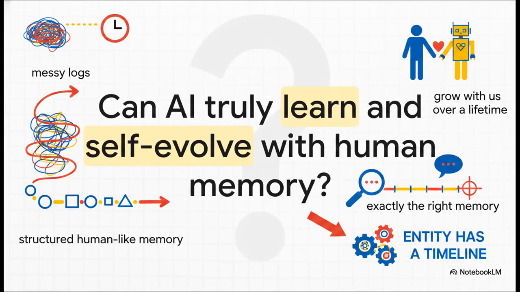All of this leaves us with a really fascinating thought. As AI transitions from processing messy logs to forming structured, human-like memory, we are getting incredibly close to agents that can truly grow with us over a lifetime. I mean, if a machine can definitively say, "this sequence of events belongs together," if it can narrate its own past, and if it can pull exactly the right memory at exactly the right time with pinpoint accuracy, well, we're no longer just interacting with a text predictor. We're interacting with an entity that has its own timeline, and that entirely changes the future of autonomous agents.